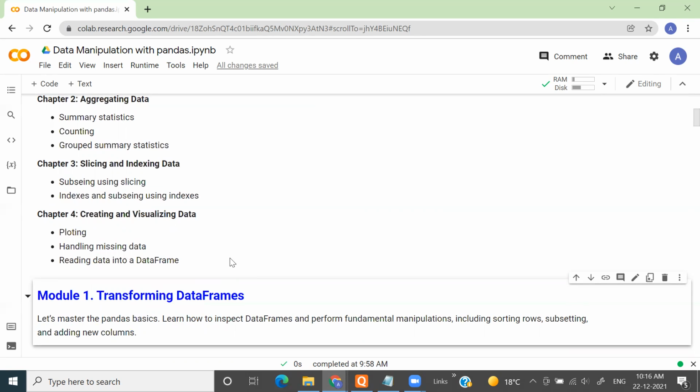But that is the real world scenario. In the real world, we don't get clean data. We'll have missing values, redundancy, and a lot of caveats with that data. We need to do pre-processing, fill those gaps, and then make the analysis on top of it.